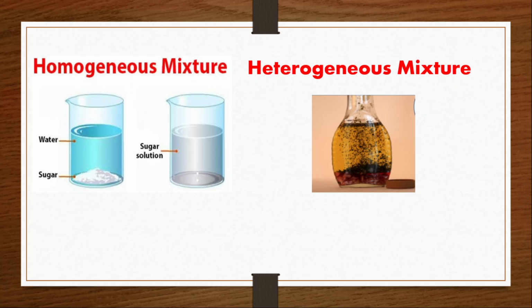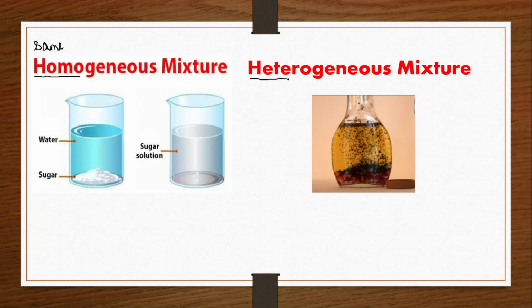Homogeneous mixture, heterogeneous mixture. In the case of a homogeneous mixture, many times whatever the definition or whatever the heading we have, with that itself you can understand the whole concept. Homo is nothing but same. So homo indicates it is the same. And what about hetero? Hetero is nothing but different.